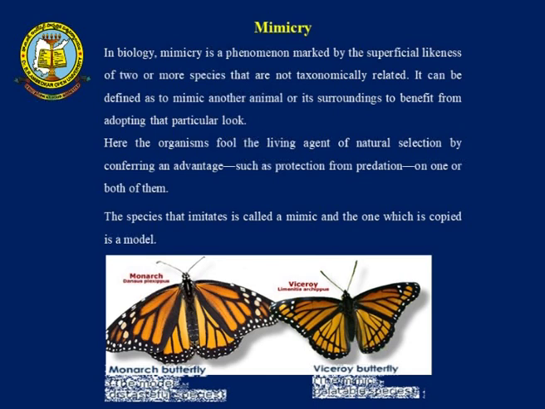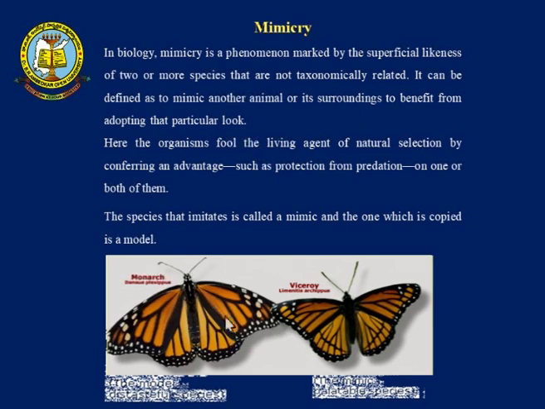So, for example, when you look at these two butterflies, you have one monarch butterfly and a viceroy butterfly. The viceroy butterfly is a palatable species, that is, it can be eaten by birds. Now, what they do is mimic the monarch butterfly. Why? Because the monarch butterfly is not good to taste. So, most birds do not try to prey on them because it is unpalatable. The viceroy butterfly mimics the monarch so that it can stay safe, because some birds who have tasted a monarch do not like the taste. So, they avoid even the viceroy butterfly. That is one way of mimicking.